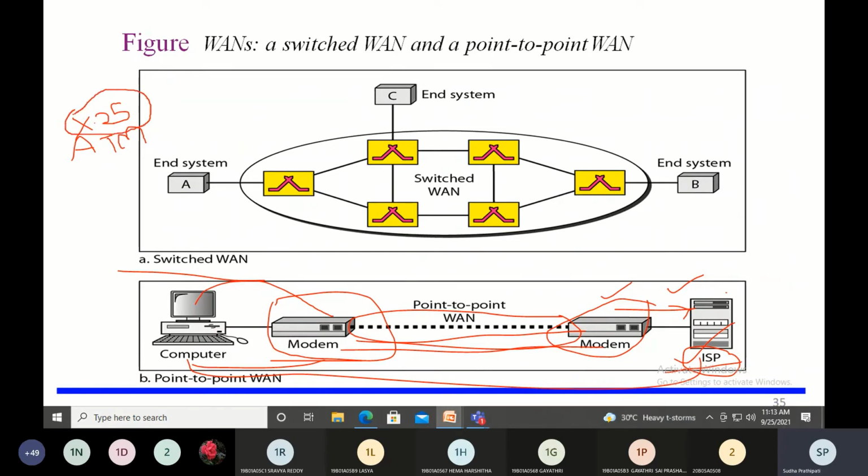X.25 is replaced with frame relay. Frame relay is faster. It is high speed, and it also provides an efficient network. So X.25 is replaced with frame relay. Frame relay is an example of a wide area network. So these are the two types of networks, and coming to the third type of network.